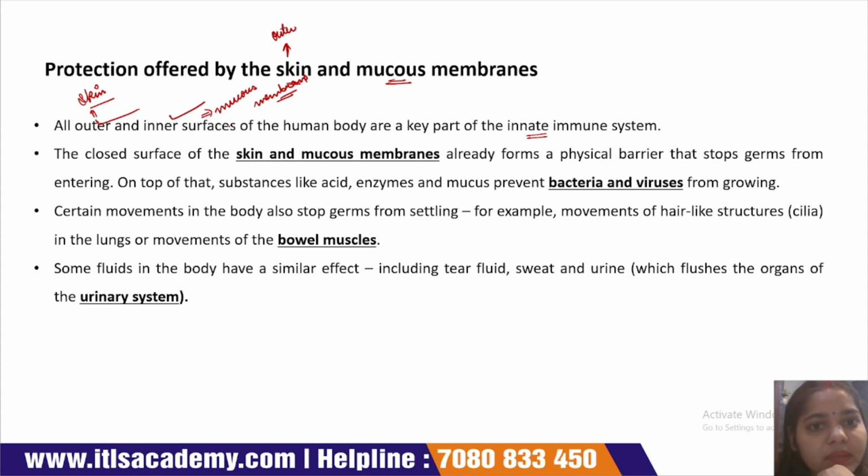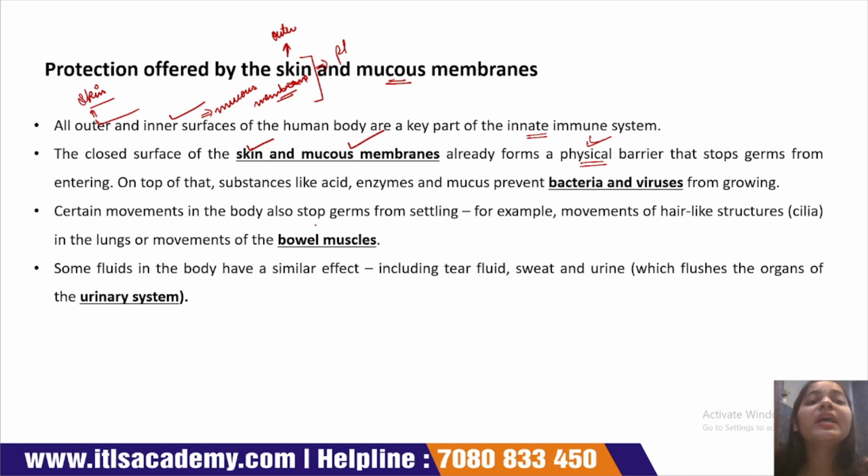This skin and this mucous membrane are the key part of the innate immune system. Skin and mucous membrane are known as a physical barrier. This is an example of a physical barrier to stop foreign particles from entering our body. The skin and mucus are examples of a physical barrier to stop germs from entering our body.